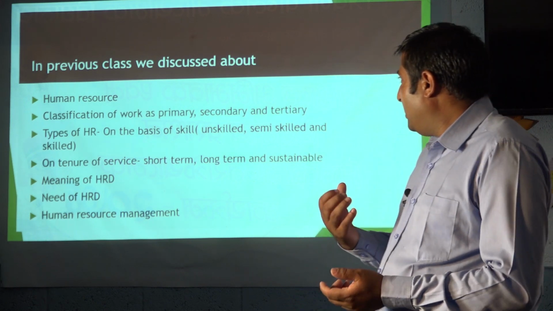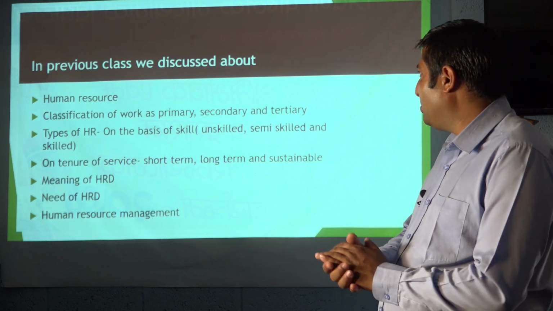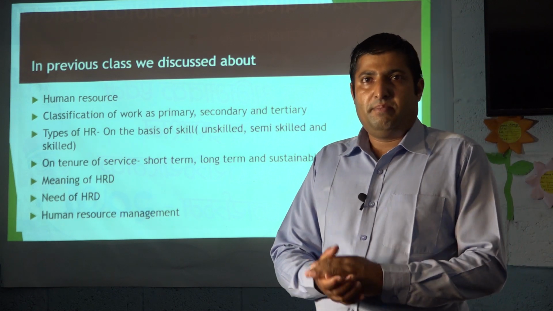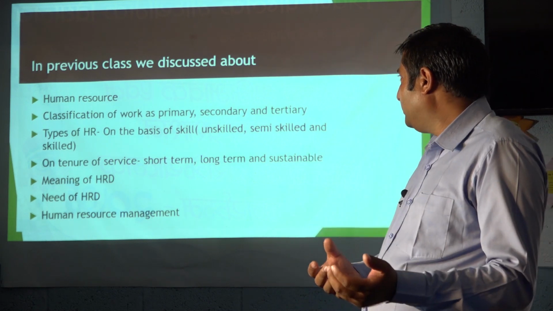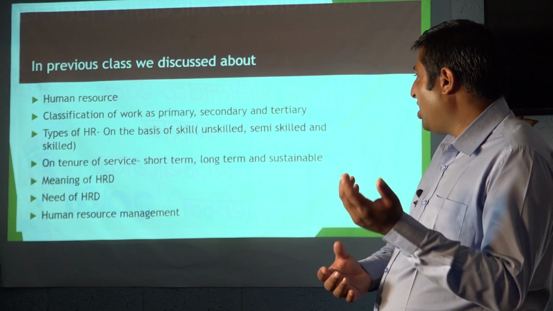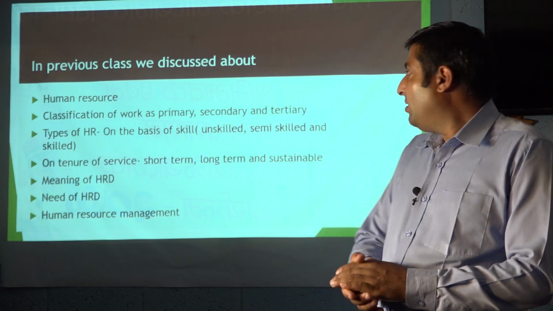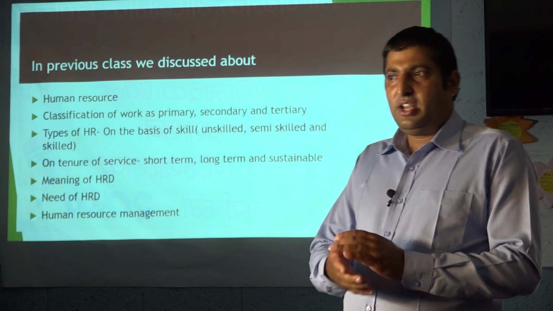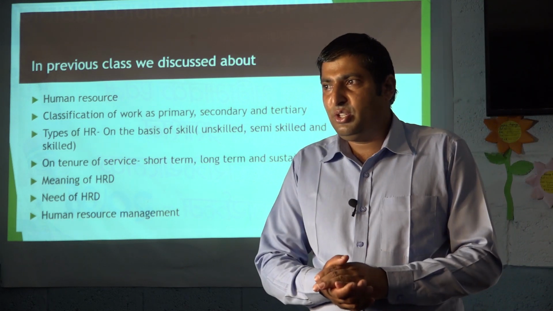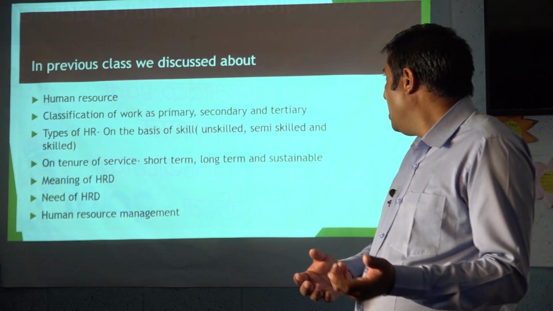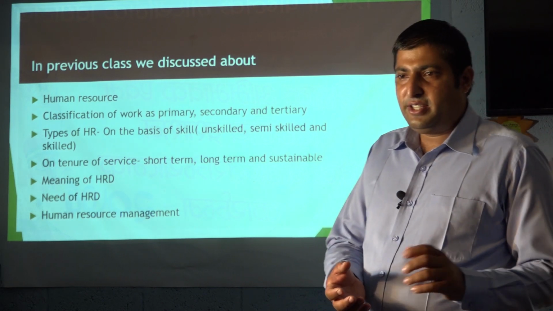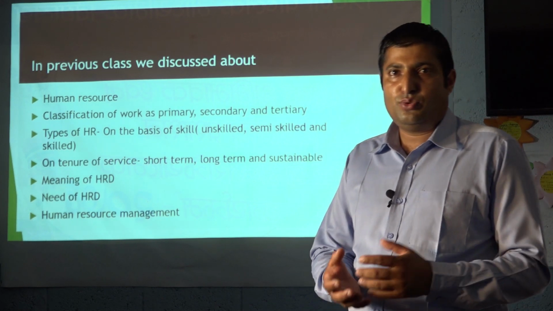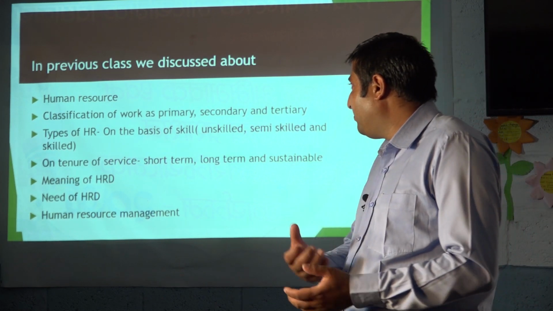After that we discussed the types of human resources. Human resources can also be classified on the basis of skill. We studied unskilled, semi-skilled and skilled. Unskilled are employed to do manual work, whereas semi-skilled have the knowledge to do basic work, and a skilled one has expertise in their hands to do any sort of work. That is how we defined these terms.